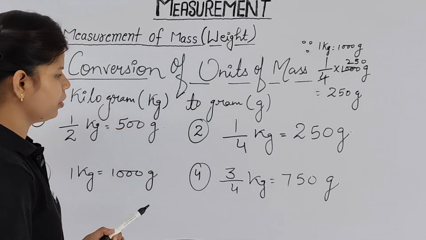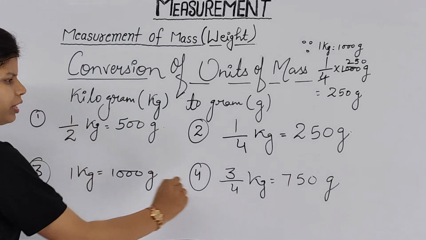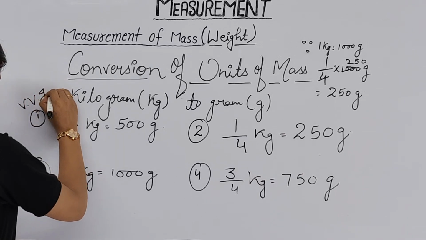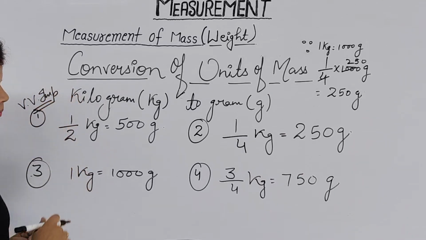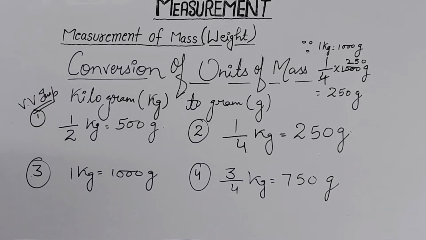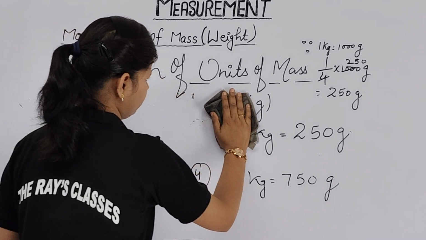Now moving on to the next part, please have a note of this one. This is the most important thing, very important for remembrance. Clear? Please make a note of this one. Then I will deal with one example.